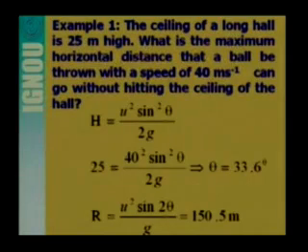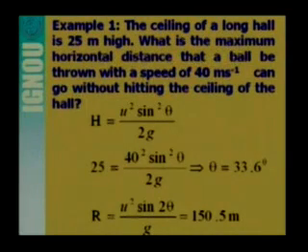So far what we have learned is that the path of a projectile is parabolic. We have got the expression for the maximum height, we have got the expression for the range, and we have also got the condition for which the horizontal range will be maximum. Now let us try to understand more with some numericals. So this is the first numerical on projectile.